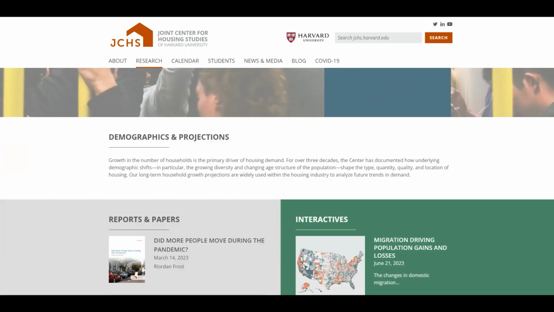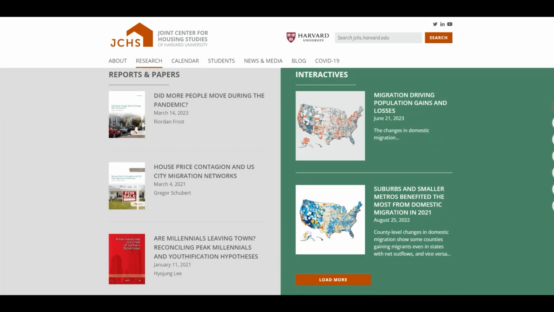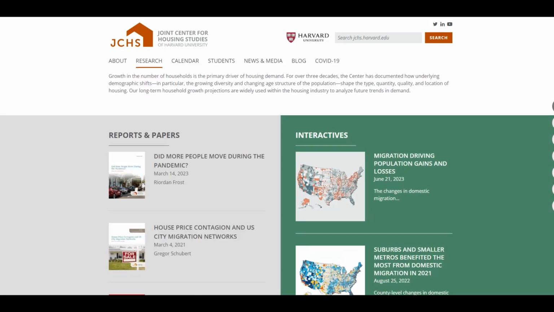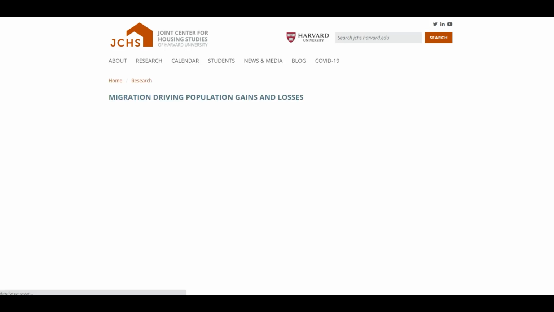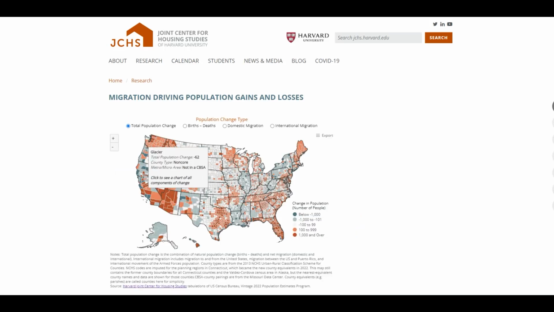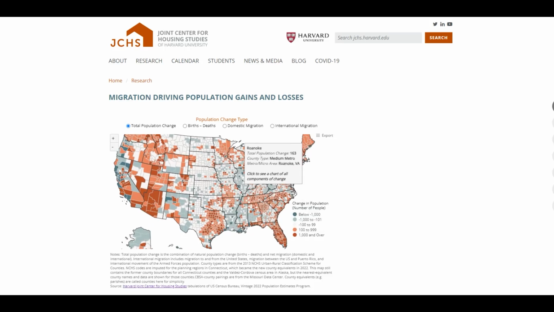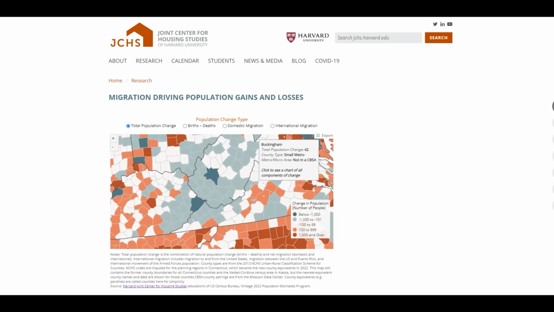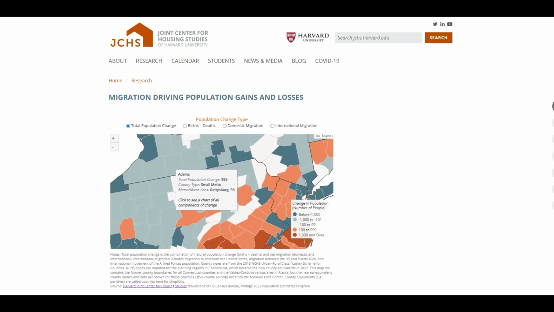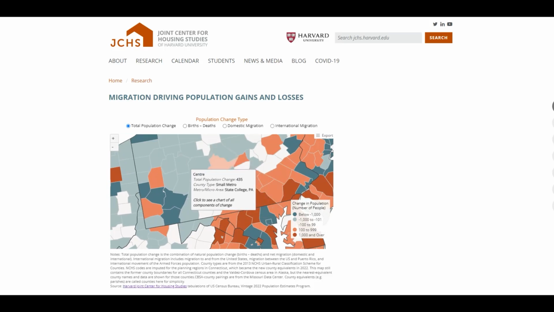But just for example, if we go over here to, let's say, demographics and projections, scroll down, you see the migration driving population gains and losses. You have a lot of great information here. So let's go ahead and click on that map. And we'll be able to see right now it's clicked on the total population change. It has an index down here that tells you how many people. And you can start narrowing down, going to a specific area. Let's say, you know, somewhere in PA here, and you'll be able to see where people are moving to, which is an updated and really good graphic that we can kind of put our eyes on.